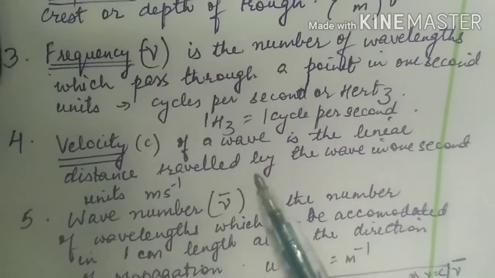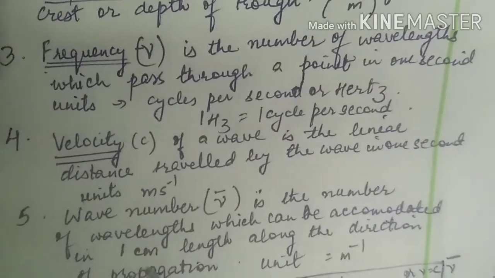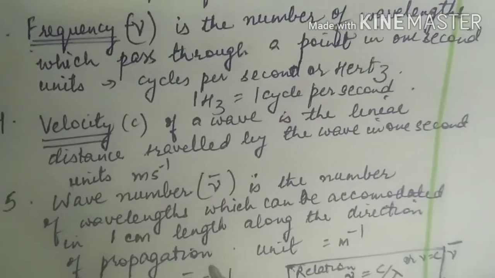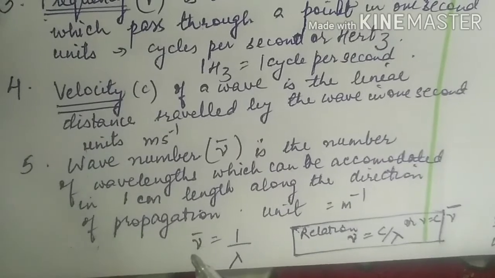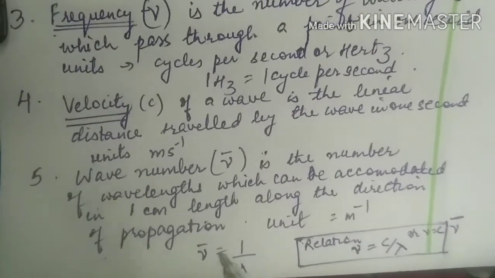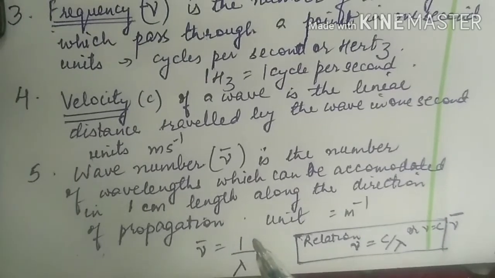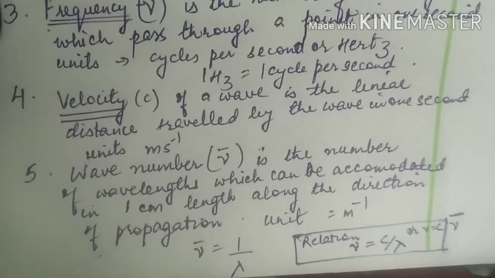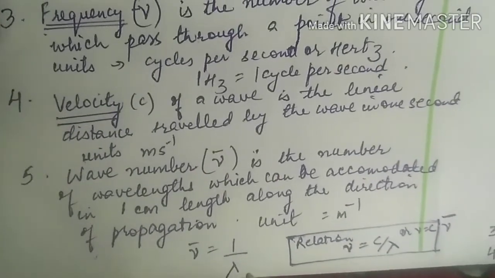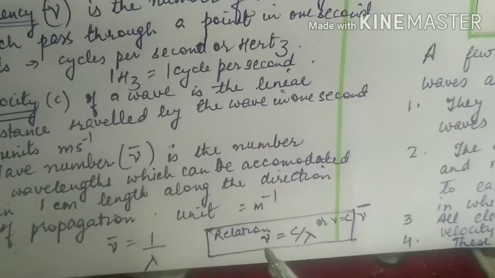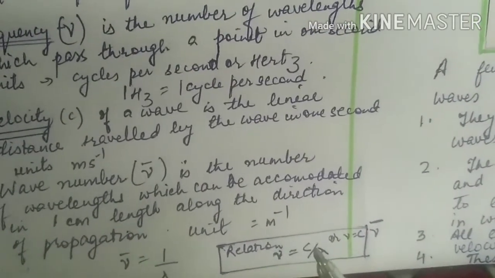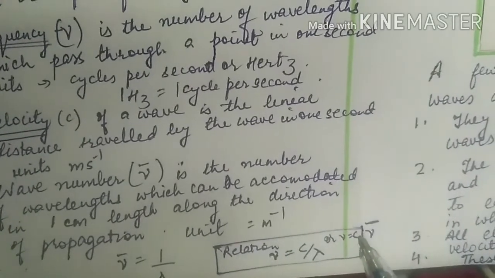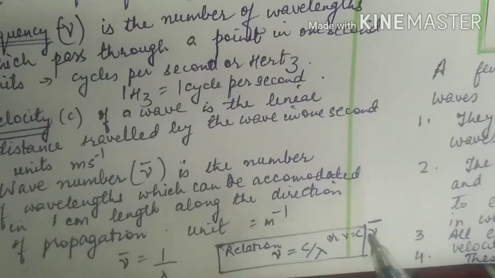Then wave number is the number of wavelengths which can be accommodated in 1 centimeter length along the direction of propagation. Its units are meter inverse, and wave number is denoted by nu bar, and wave number can be calculated by dividing 1 by the wavelength. Nu bar is equal to 1 by lambda. Relation between nu, c and lambda: nu is the frequency, c is the velocity, and lambda is the wavelength. So nu is c by lambda, or nu is also equal to c multiplied by nu bar.